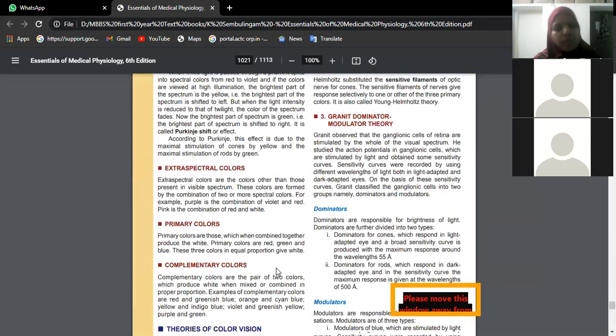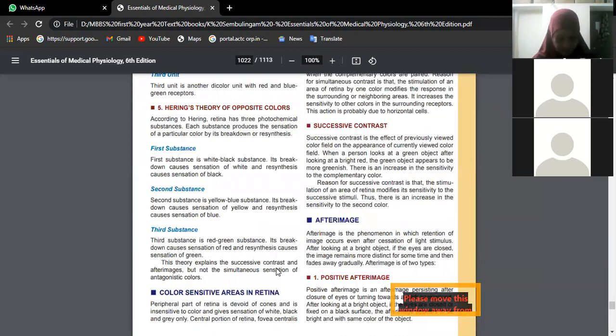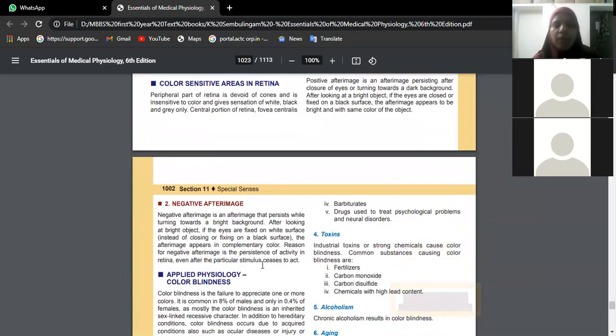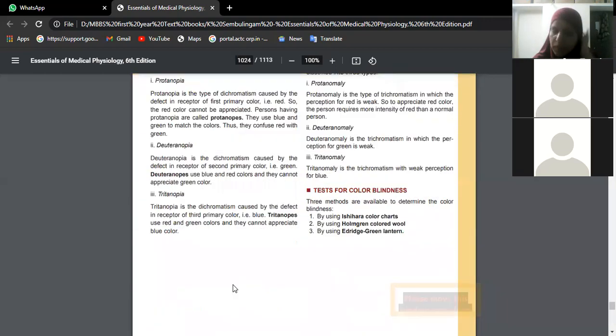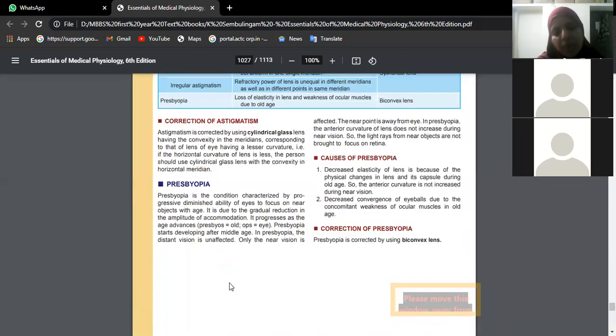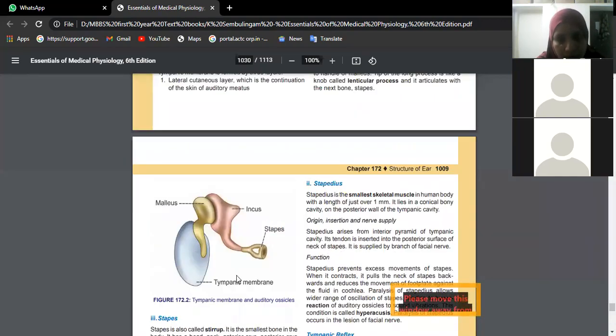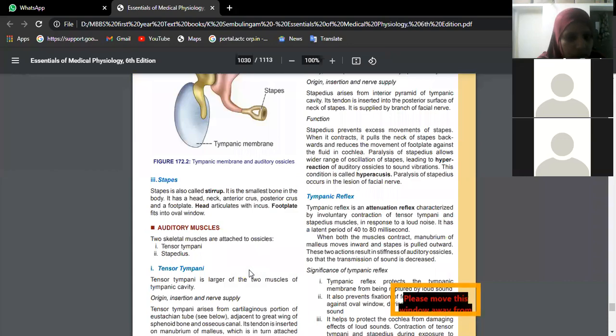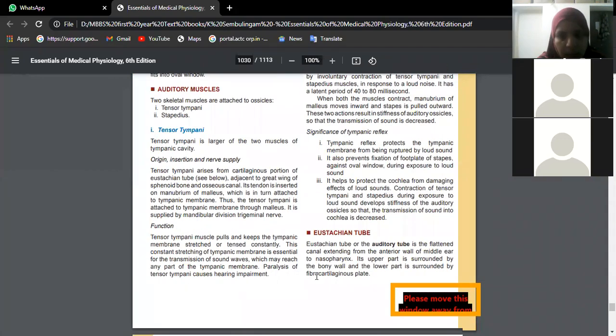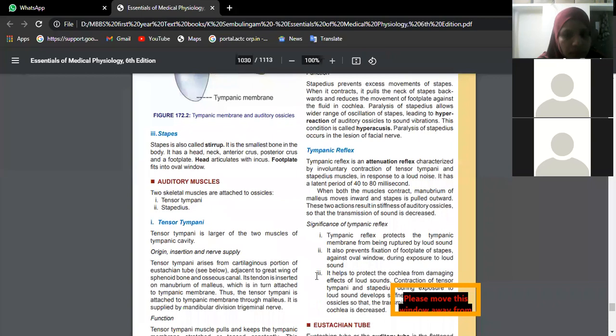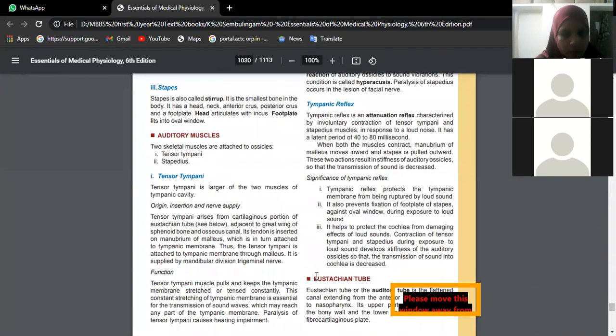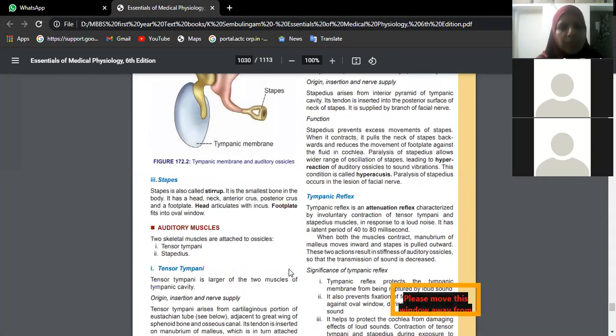So after accommodation reflex, olfactory pathway, impedance matching. What is impedance matching? From the ear he gave one question, from the eye he gave one question, and impedance matching is here only. Stapedius, impedance matching.